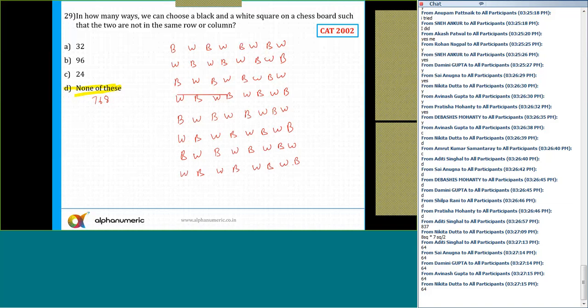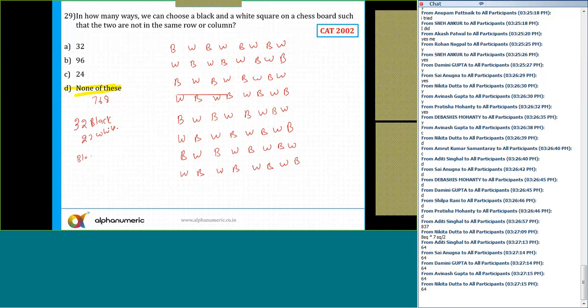Now I need to select two squares: one black and one white, such that they do not belong to the same row and same column. The first square can be selected in how many ways? 64 ways. But it can be either white or black. So let's make two cases. Out of this 64, there are 32 black and 32 white.